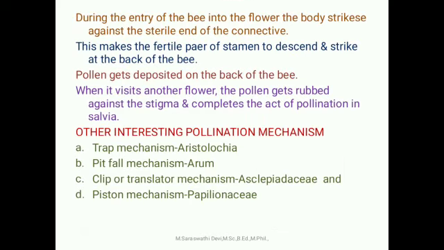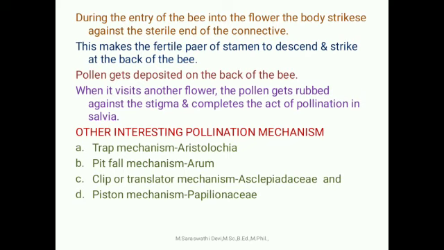During the entry of the bee into the flower, the body strikes against the sterile end of the connective tissue. This makes the fertile part of the stamen descend and strike the back of the bee. Pollen gets deposited on the back of the bee. When it visits another flower, the pollen gets rubbed against the stigma and completes the act of pollination in Salvia.